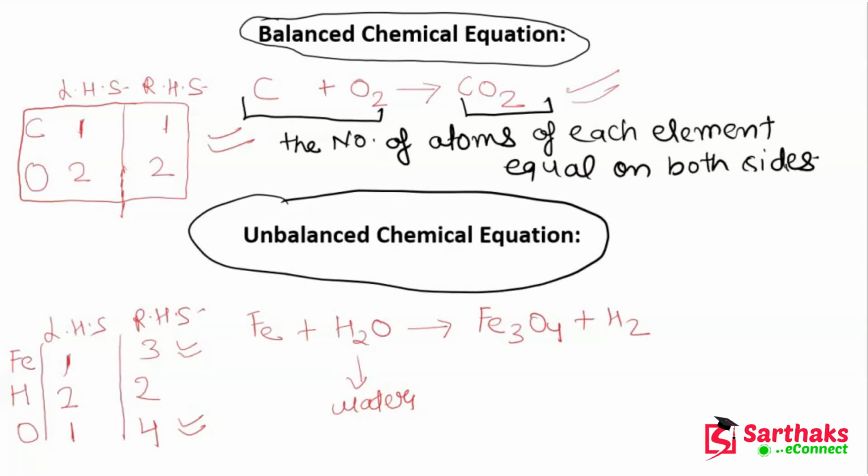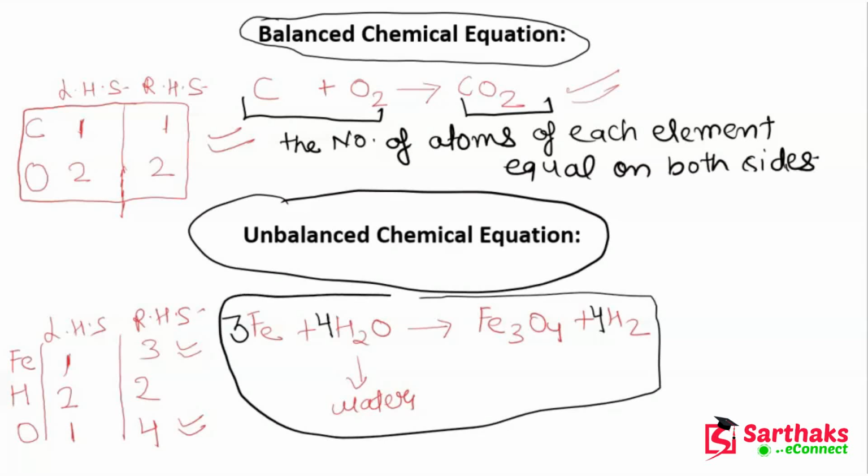So this is your equation. Now if I multiply this Fe by 3, and if I add 4 here, and again add a 4 here, then this equation will be balanced. I know you are not able to understand this now. What did I do? I added 3 here, then I added 4, and then again I added 4. So you might be confused how I can do this.